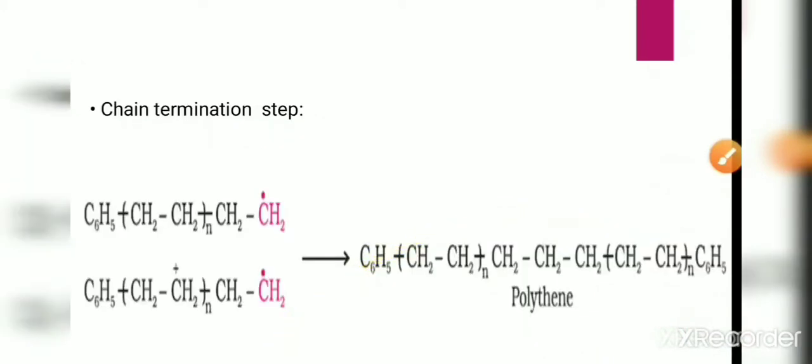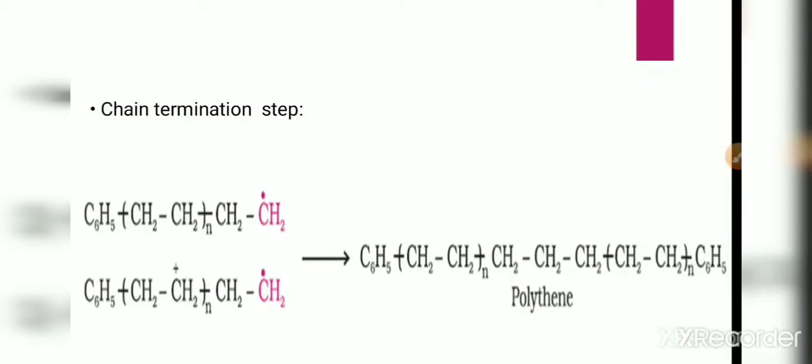Now as this chain goes on, we have to terminate this chain, hence moving on to the chain termination step. In this step, two molecules of the larger radical react together.